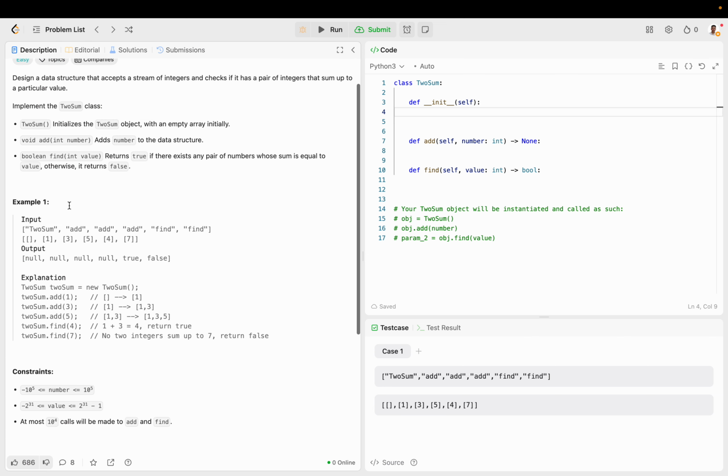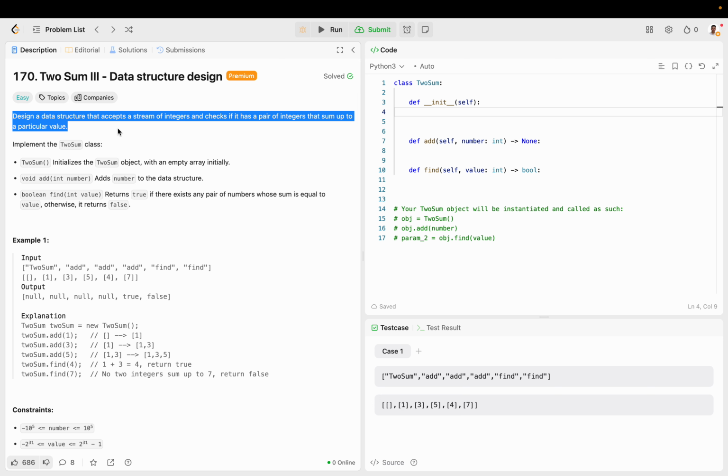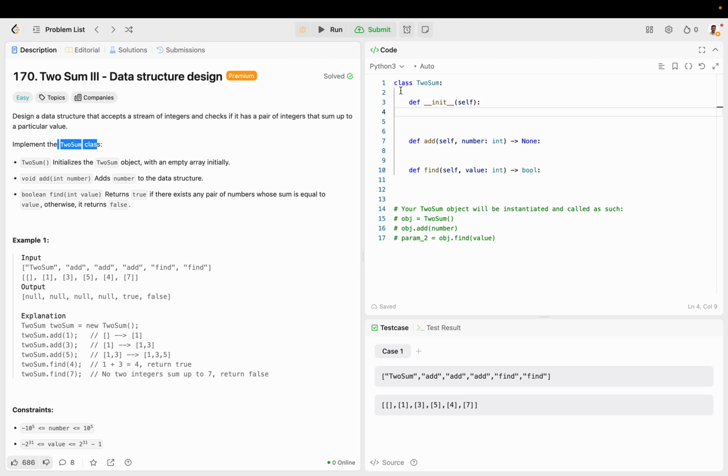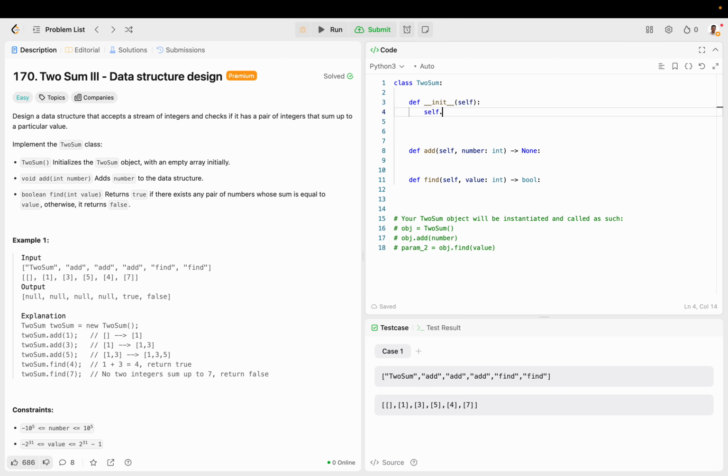So this question asks you to design a data structure that accepts a stream of integers and checks if it has a pair of integers that sum up to a particular value. So implement this class called TwoSum, which we want to initialize an object, which is an empty array or a list in Python. So let's go ahead and define that. Self.current, let's just call it this.